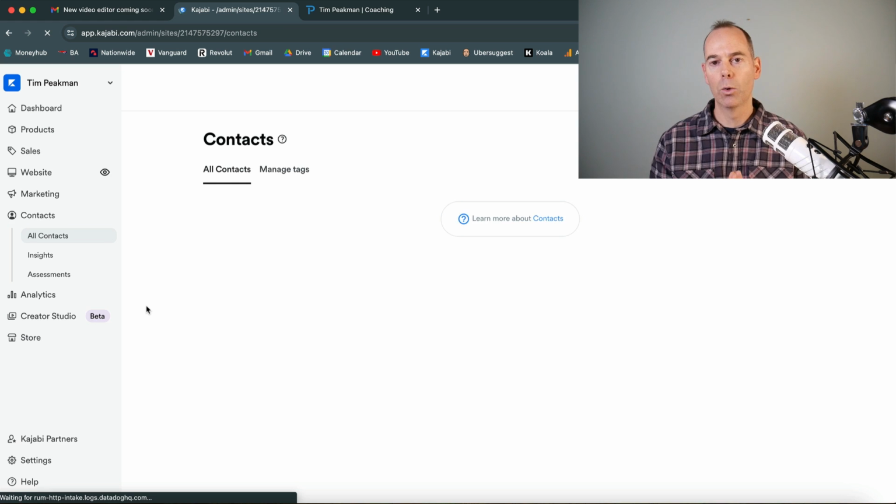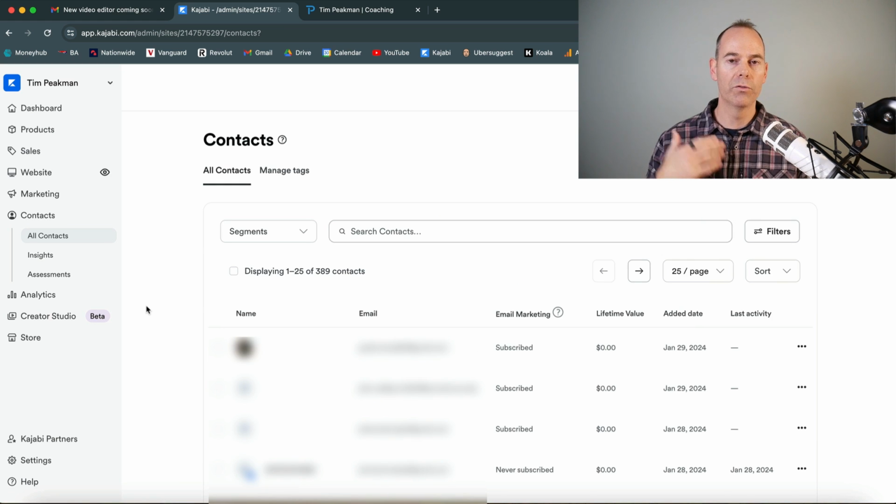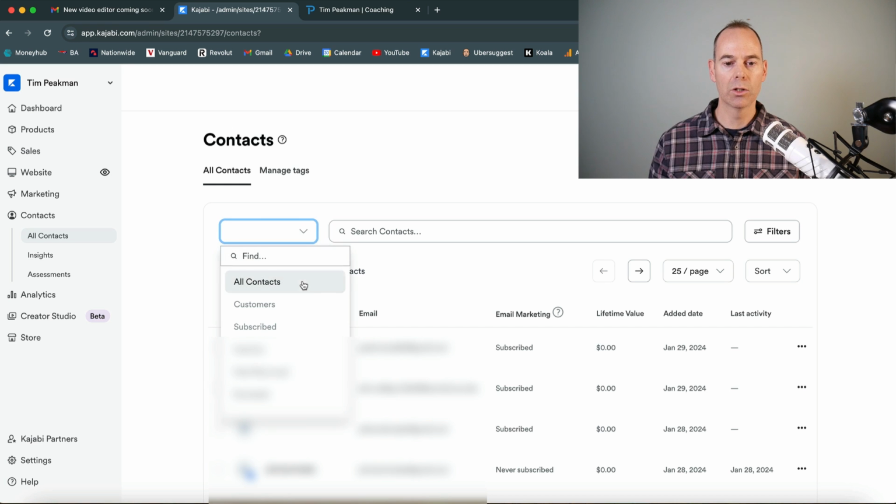Contacts, this is where all of your emails reside. This is where all of your customers and subscribers reside. Some really cool elements here. You can segment your list really well: customers, subscribed, inactive, hard bounce. You can clean your list, I would say, every 90 days.